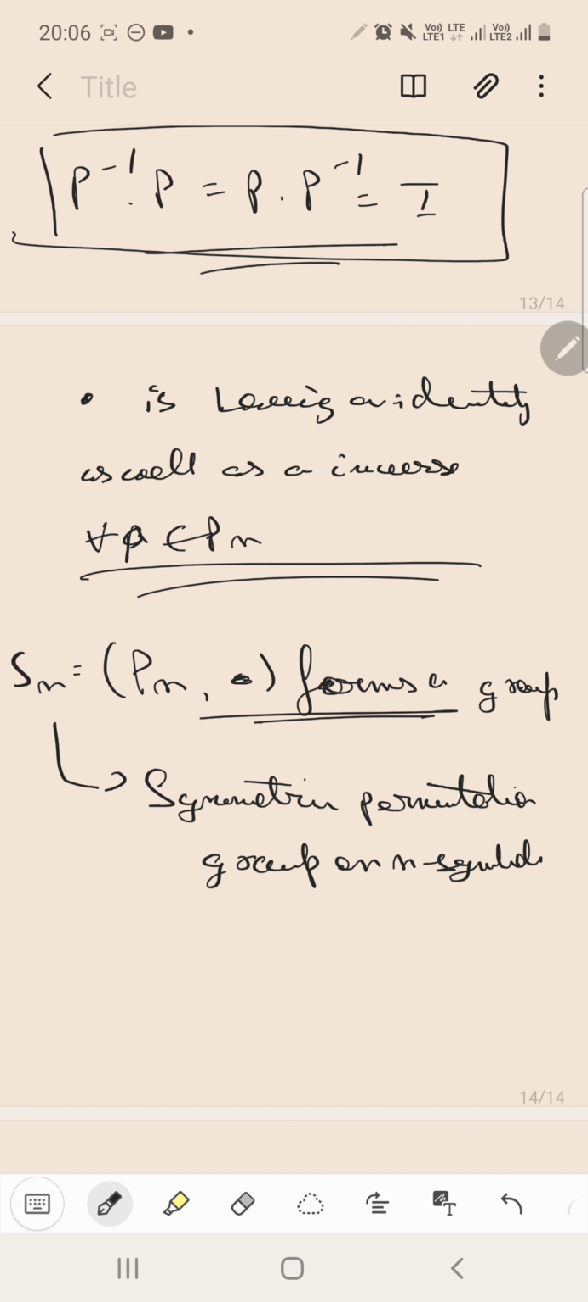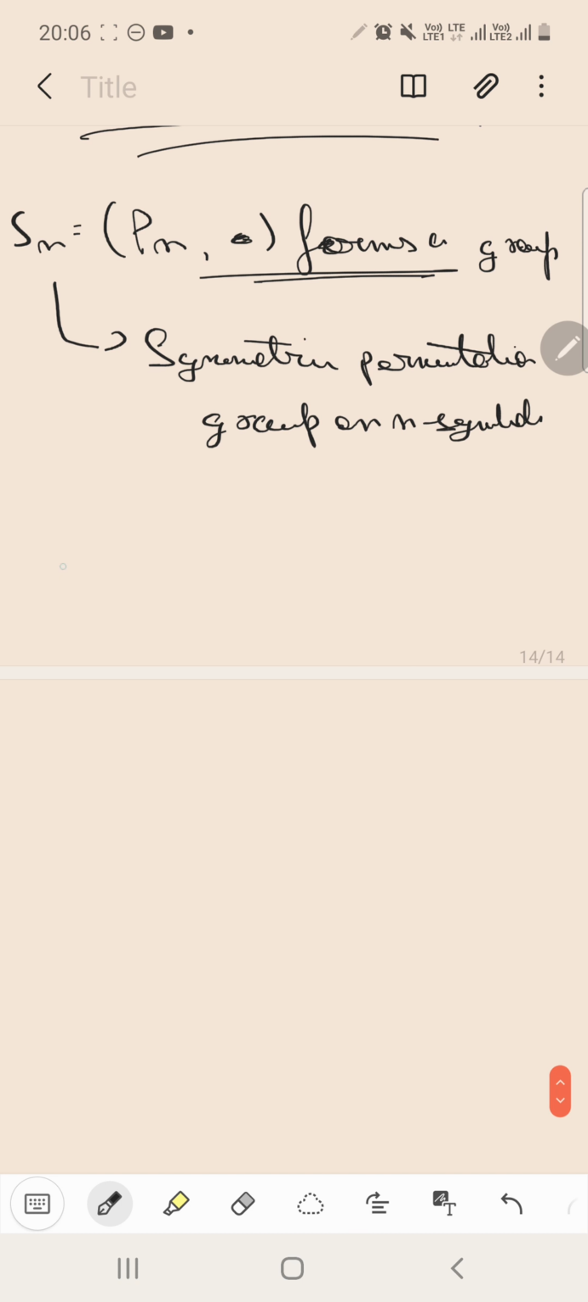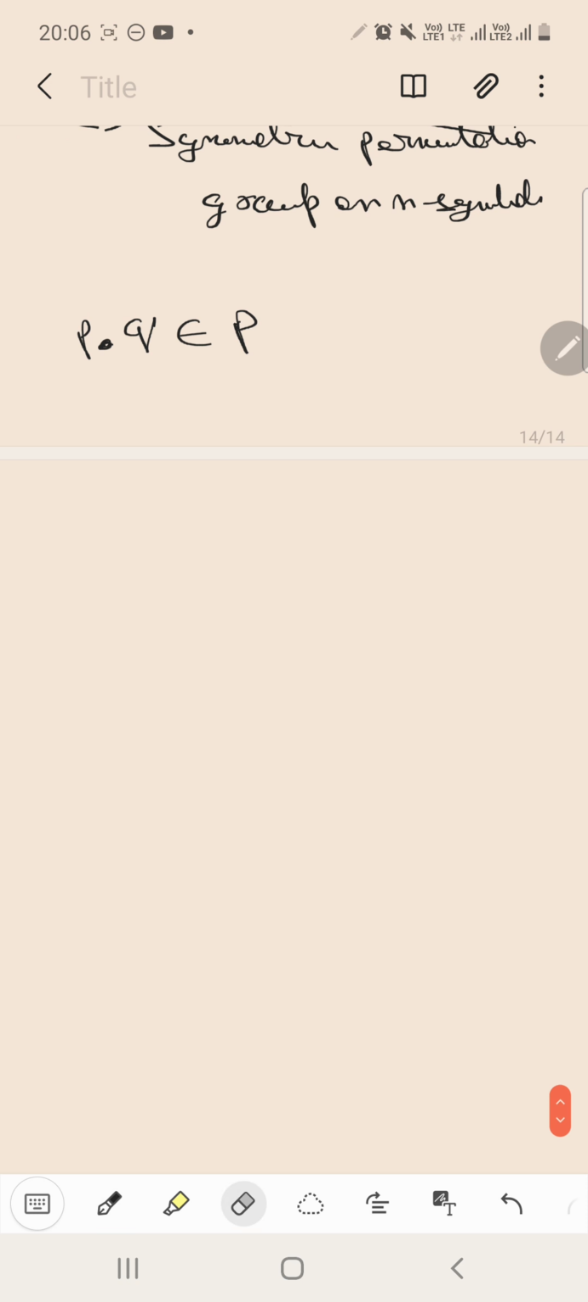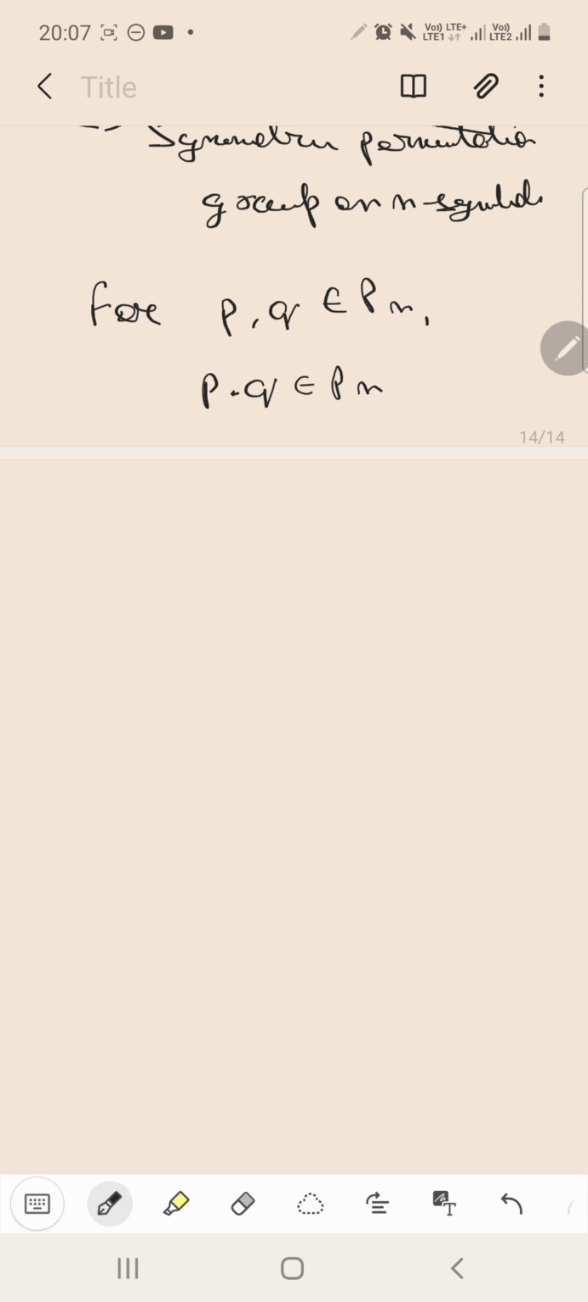Okay. Now in the next portion, you may also ask me the question why I have not proved the closure property of Pn. What is the closure property of Pn? We know that any permutation times another permutation, if I apply the binary composition on them, then they will belong to the same set. Let me elaborate a bit on the closure property. For P and Q belonging to the set Pn, P product Q will also belong to the set Pn.